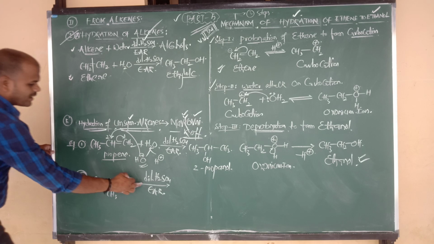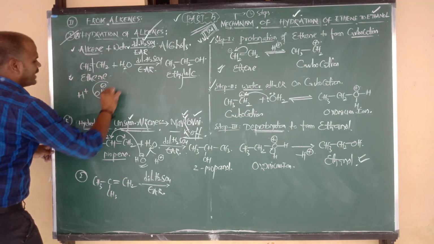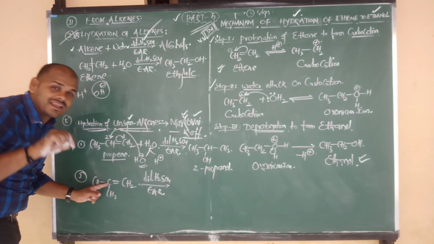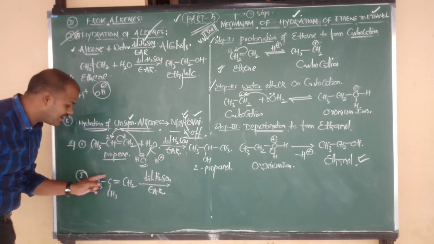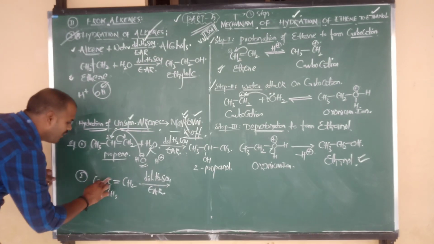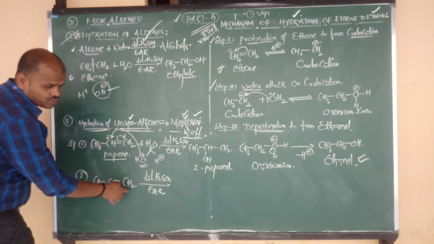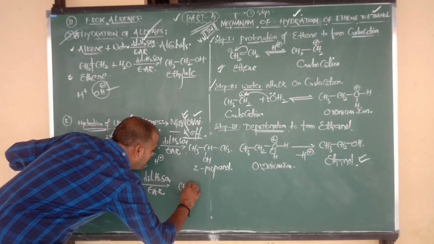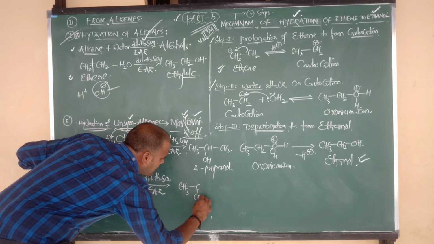Right. So what does the water molecule contain? H plus and OH minus. OH minus is the negative part, given to the unsaturated carbon which contains fewer hydrogens. Here the first carbon contains more hydrogens, the second carbon contains fewer hydrogens. So at this place we have to add OH minus, and H plus is given to the CH2. CH2 becomes CH3, and the double bond becomes a single bond. So what is the product? CH3 bonded to C, with one CH3 already below the plane.